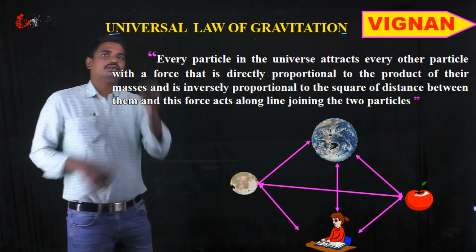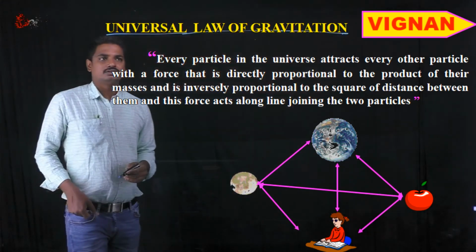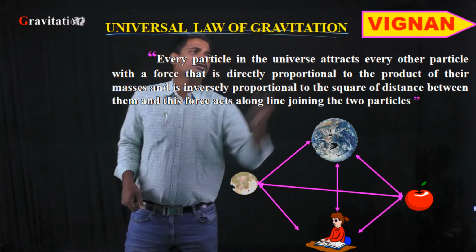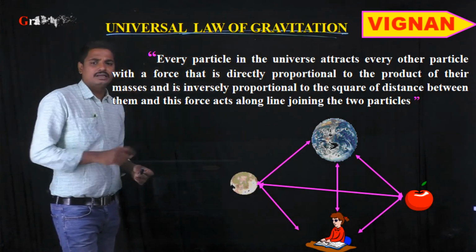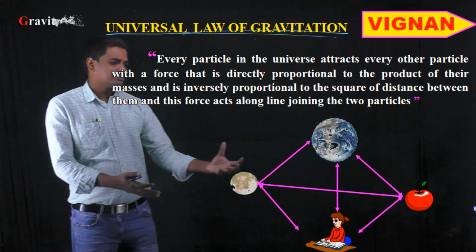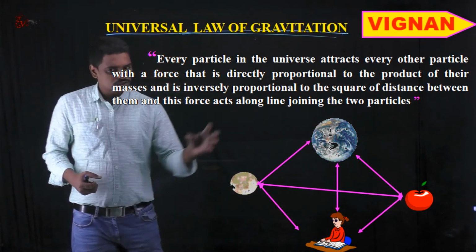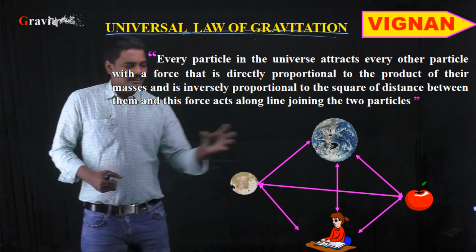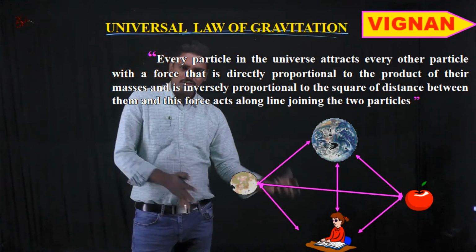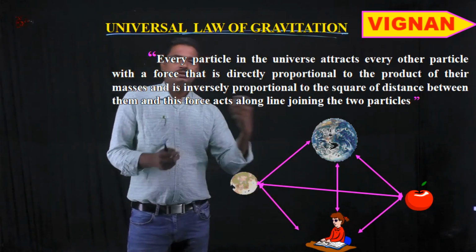So, according to this universal law of gravitation, every particle in the universe attracts each and every other particle. So you can see here, the earth will attract the moon, in turn the moon will also attract the earth. The earth attracts a person on the earth. Similarly, the moon can also attract the person on the earth.